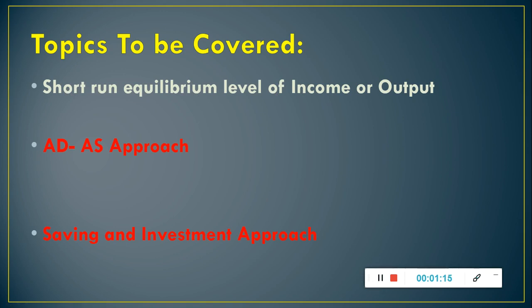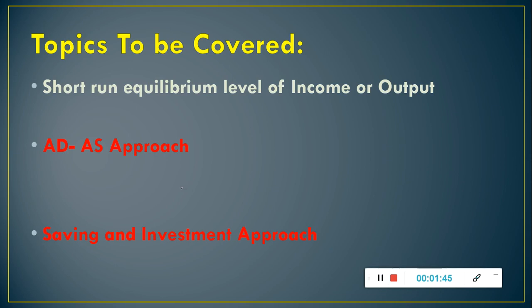Before beginning with the topic, I would like to tell you that we are confining ourselves in analysis of determination of equilibrium level of income or output in an economy with only two sectors, and those sectors are household and firms. So the only components of aggregate demand which we will consider here will be consumption demand and investment demand.